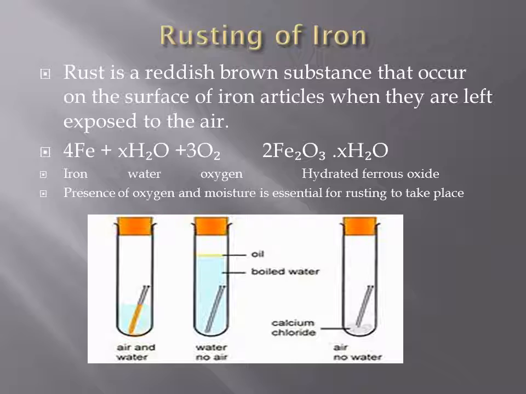In the third test tube, the iron gets rusted. This is because the third test tube has both air and moisture in it, so the iron nail gets rusted. Thus, from this experiment we conclude that both air and moisture are essential for rusting to take place.